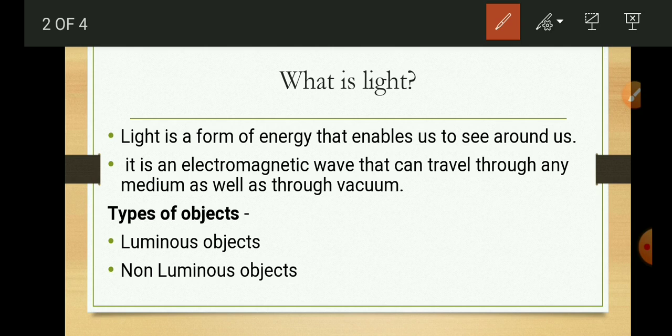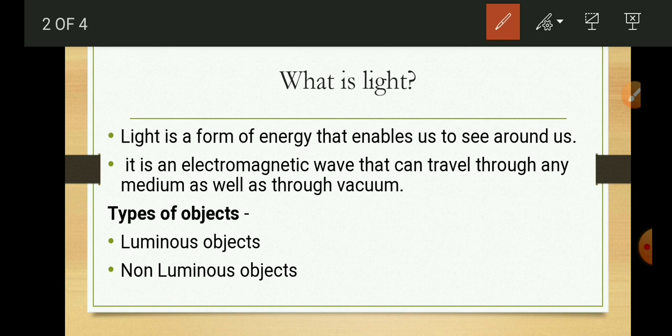There are two types of objects, luminous objects and non-luminous objects. Luminous objects are those which have their own light. When their light reaches our eyes, we can see them. For example, sun, tube light, torch light, etc. It is not necessary that luminous objects should possess light naturally.